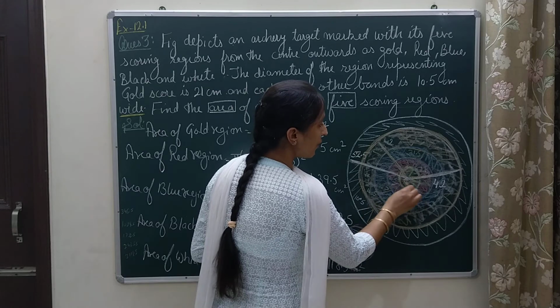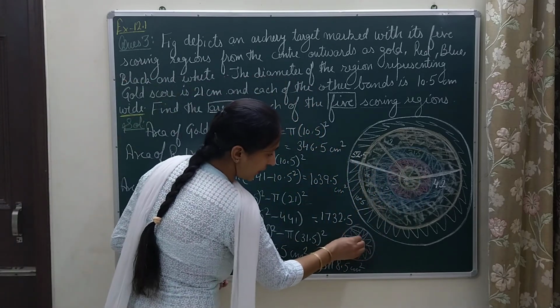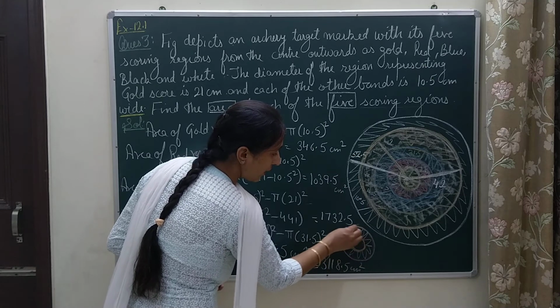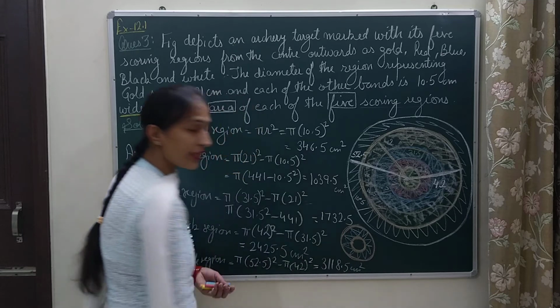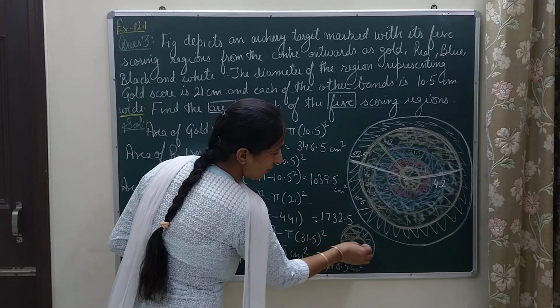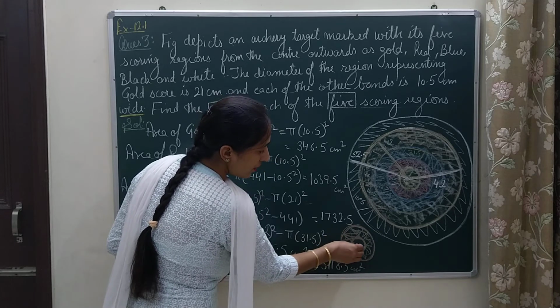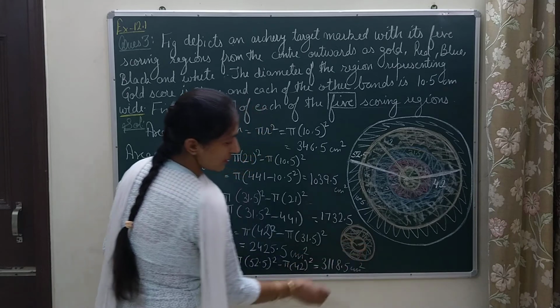So what was the main thing in this question? Whenever you have to find the area of one ring, you have to find the area of the outer circle and out of that you subtract the area of the inner circle. So for that ring, I will be using pi capital R, the radius of the bigger circle, and then the radius of the smaller circle.